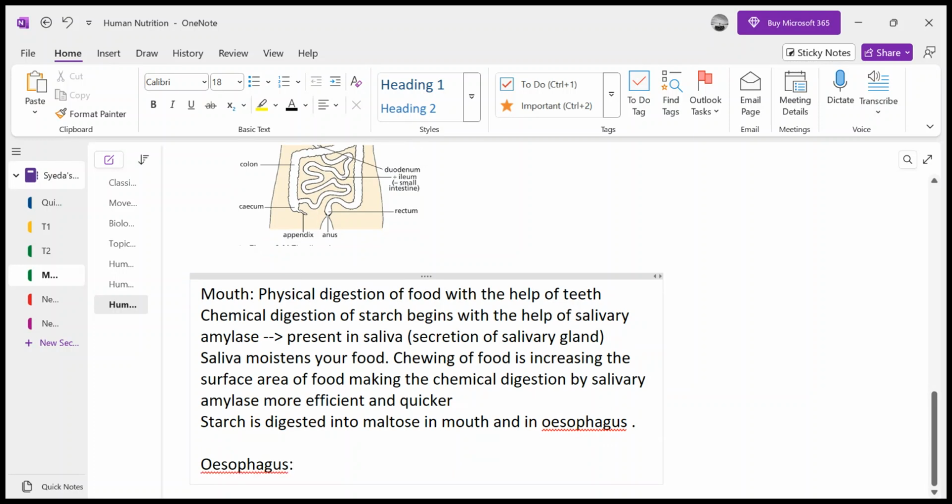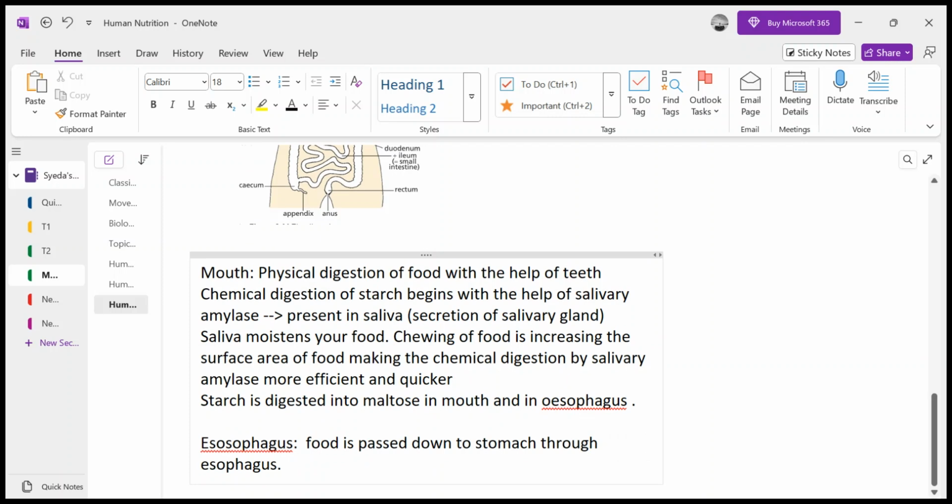Now, what is the function of the esophagus? Its function is basically that food is passed down to the stomach through the esophagus.